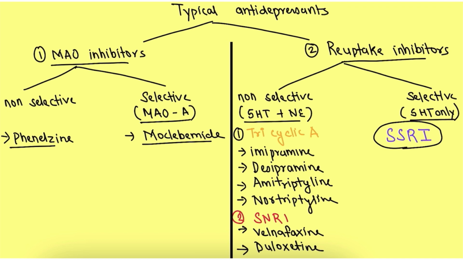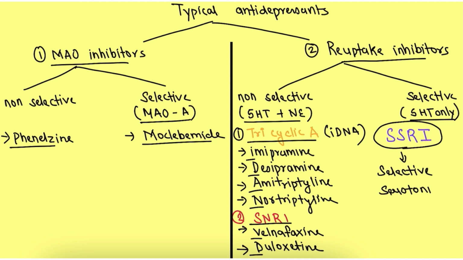In non-selective, there are two classes of drugs, tricyclic antidepressants and SNRI. Tricyclic antidepressants, we have imipramine, desipramine, amitriptyline and nortriptyline. We can remember it by IDAN. And the next one is the SNRI. SNRI denotes serotonin and noradrenaline reuptake inhibitors. In this class, we have venlafaxine and duloxetine. In selective, it only inhibits the reuptake of 5-HT. The class is called SSRI. The SSRI means selective serotonin reuptake inhibitor.